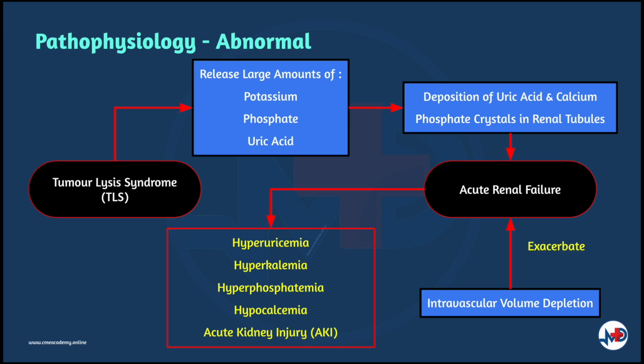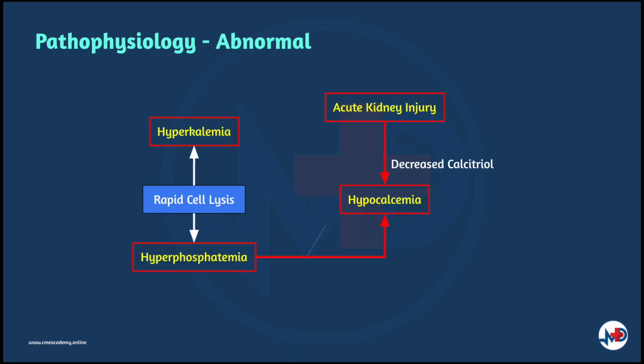Clinically, the syndrome is characterized by rapid development of hyperuricemia, hyperkalemia, hyperphosphatemia, hypocalcemia, and acute kidney injury. Hyperkalemia is often the earliest lab manifestation. Hyperkalemia and hyperphosphatemia result directly from rapid cell lysis. Hypocalcemia is a consequence of acute hyperphosphatemia with subsequent precipitation of calcium phosphate in soft tissues. In acute kidney injury, decreased calcitriol levels also cause hypocalcemia.